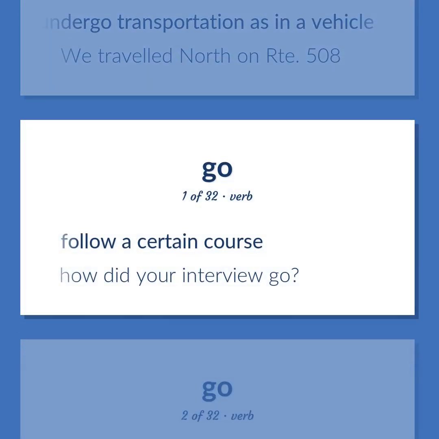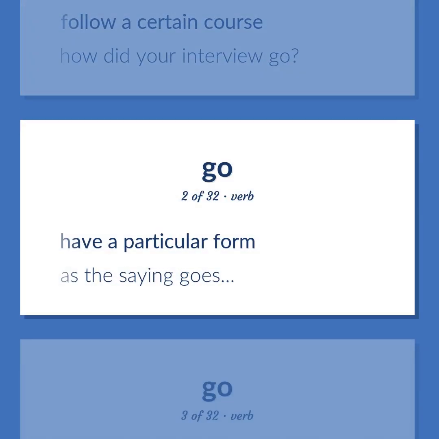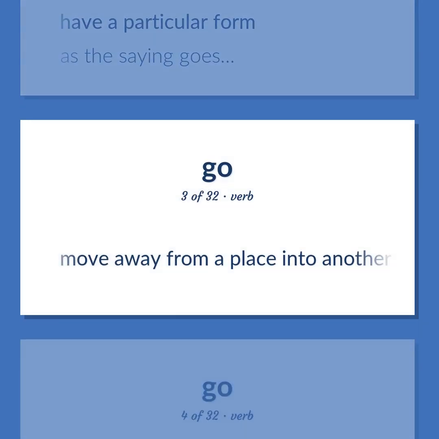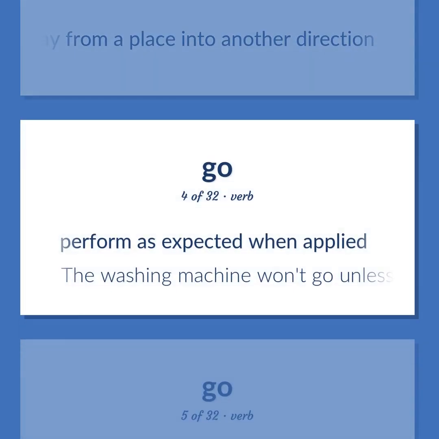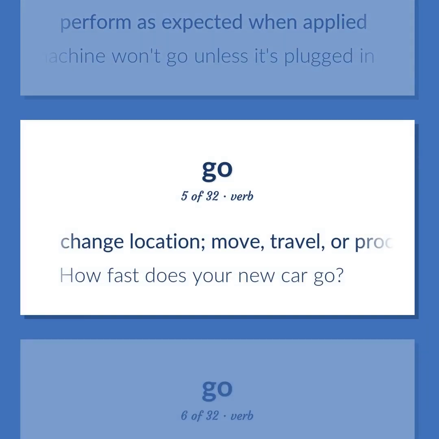Follow a certain course. How did your interview go? Have a particular form. As the saying goes. Move away from a place into another direction. Perform as expected when applied. The washing machine won't go unless it's plugged in. Change location. Move, travel, or proceed, also metaphorically. How fast does your new car go?